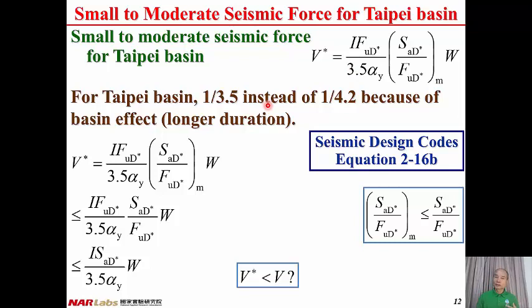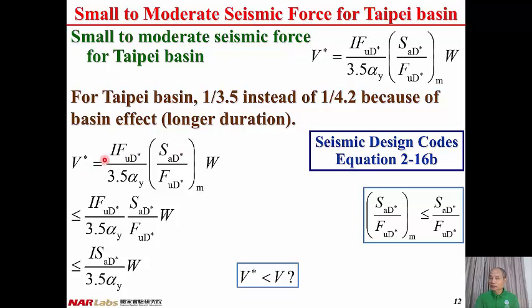Therefore, the small to moderate seismic force for Taipei Basin is larger than that for site class 1, 2, or 3. Because of the basin effect, the earthquake has a longer duration. Therefore, we have to use a higher small to moderate seismic force for Taipei Basin.